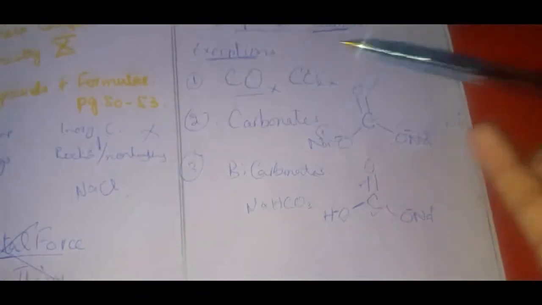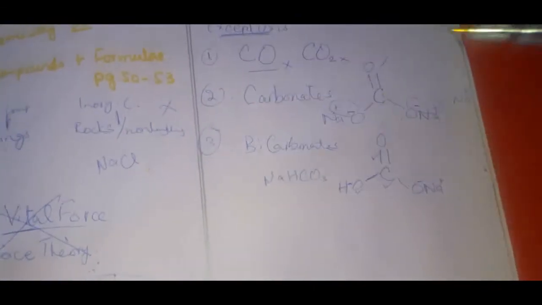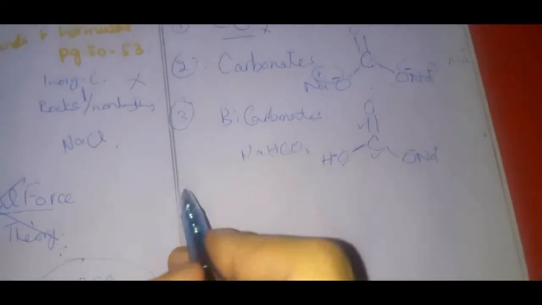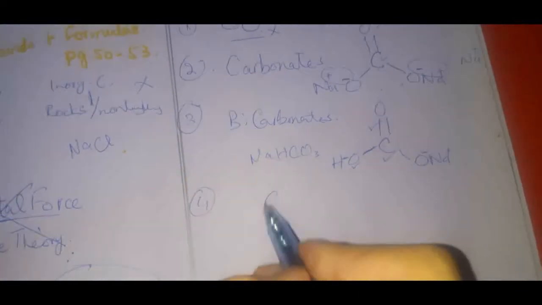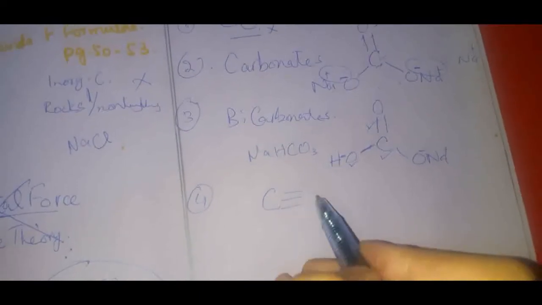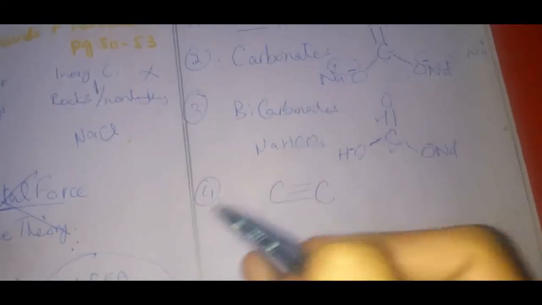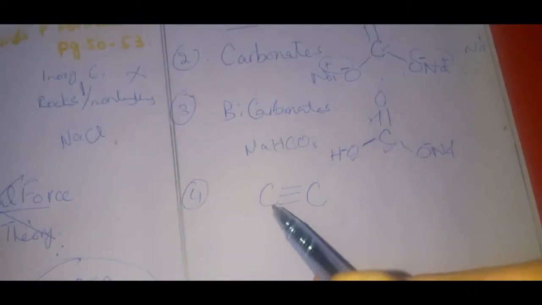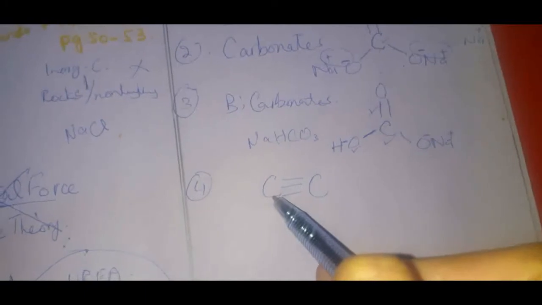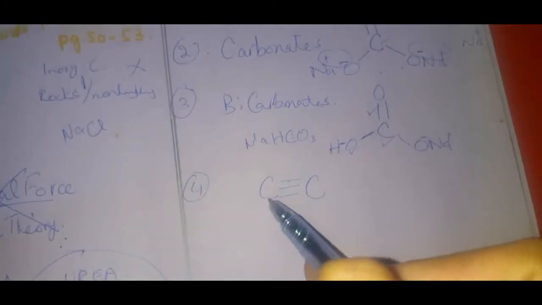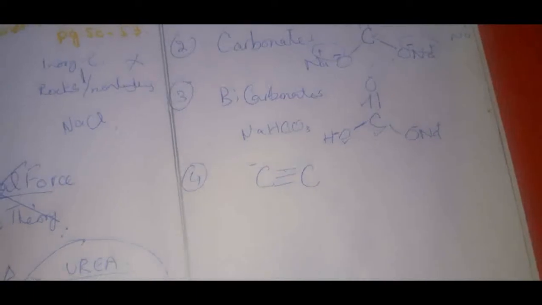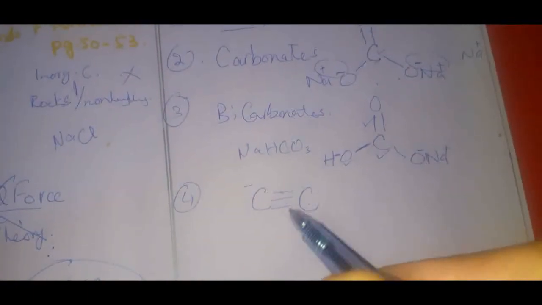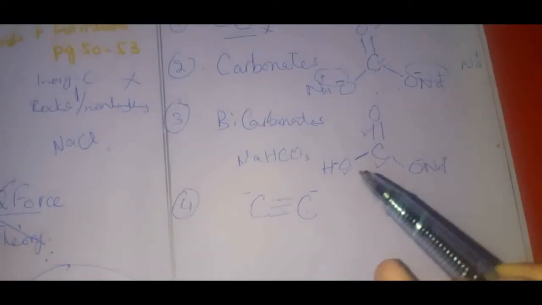So oxides of carbon, carbonates, bicarbonates, and some metal carbides. What are carbides now? Carbides are carbon bonded to another carbon atom with a triple bond. Carbon can make how many bonds? 4: 1, 2, 3, and 1 other. This means that it will require 1 other metal. Same is the case with this carbon: 1, 2, 3, it will require a metal, right?